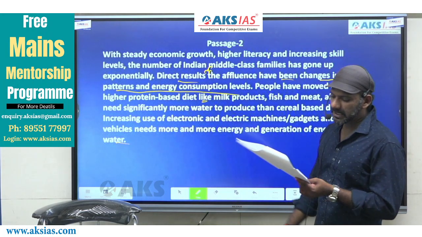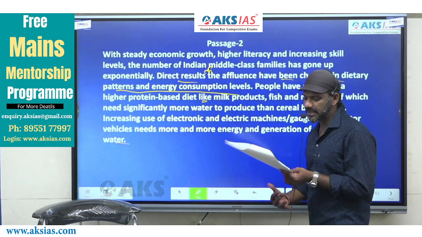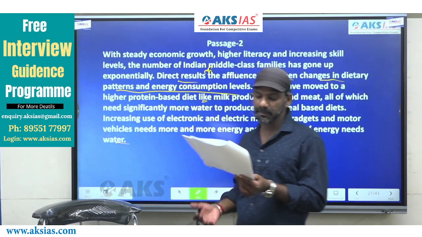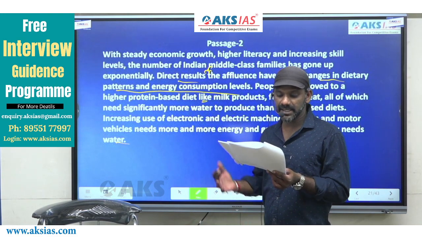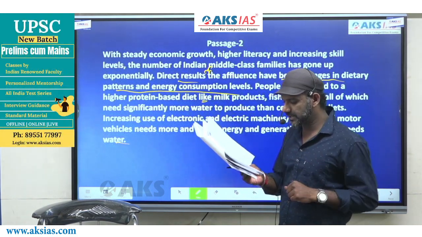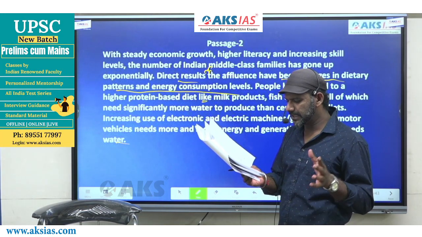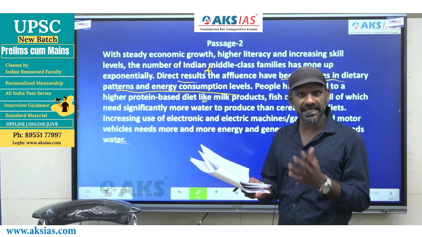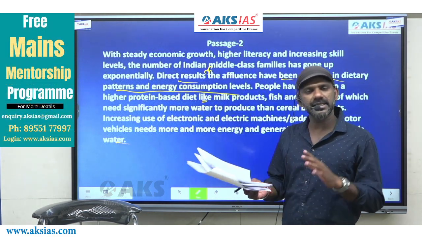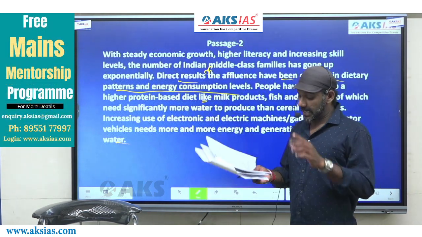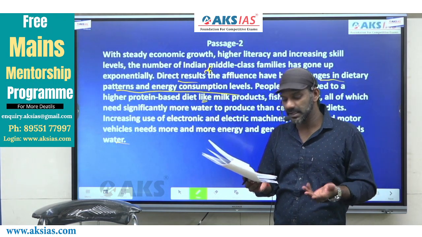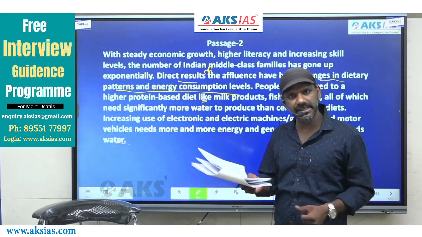So we have noticed two changes here. One is the changes in the dietary patterns. The other one is energy consumption levels. They are consuming more high protein food, and high protein food requires more water to produce than the cereal-based diets.